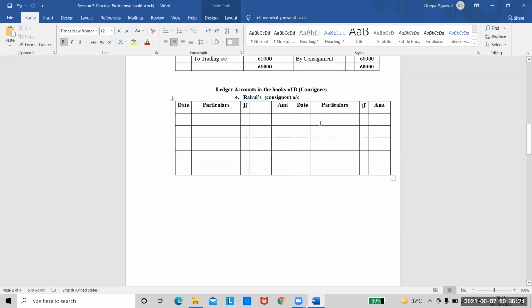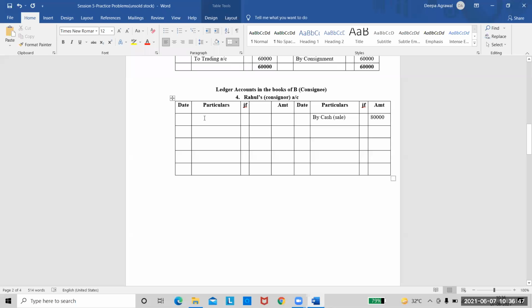Okay. So the sale value will come on the credit side. There we have taken debit side. So here we will write it either directly as by cash or by bank, because the consignee is himself selling the goods. So we will write the entry as by cash, in brackets write it as sale, and the sale value is given to us as 80,000.